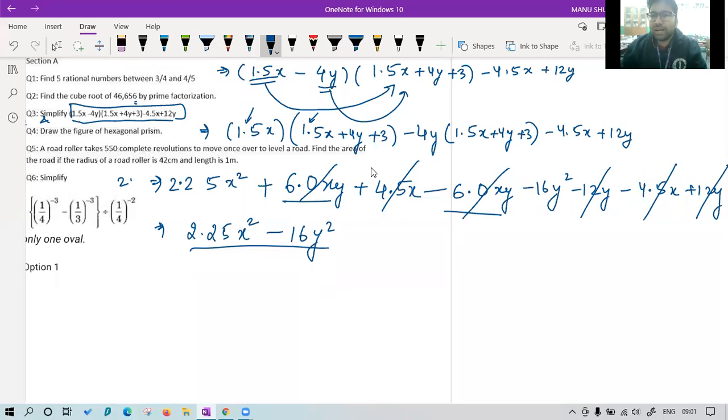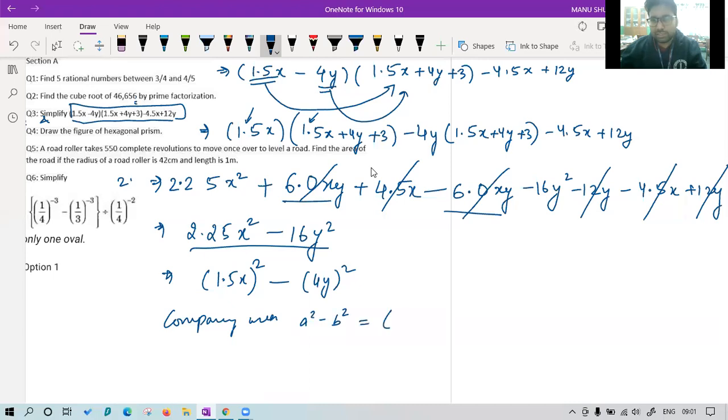Ananya, one more mistake. I have told you if the question contains the variable, don't use it in the formula. If the question contains x and y, make the formula in terms of a and b to reduce the confusion. So we can say this is 1.5x square whole square minus 4y whole square. So comparing with a square minus b square, we can say the answer will be (a plus b)(a minus b).